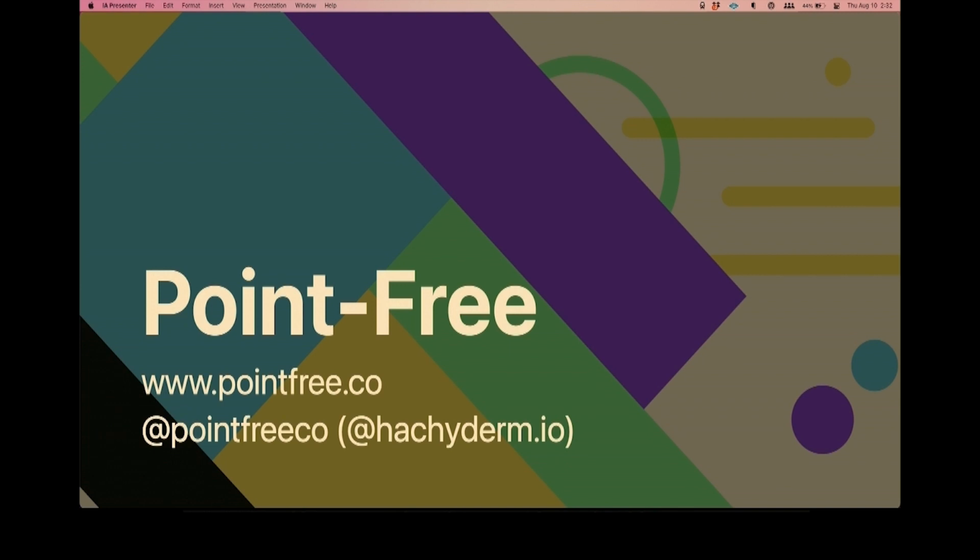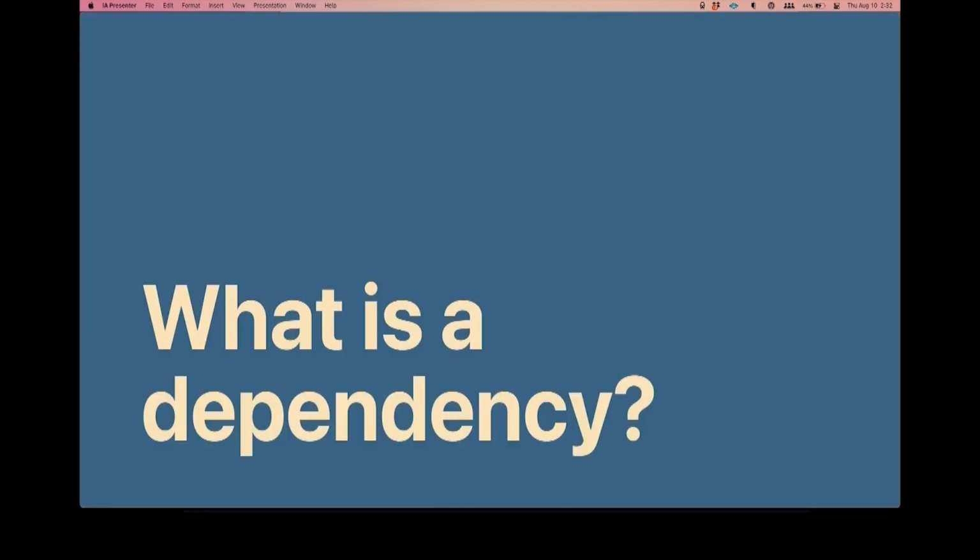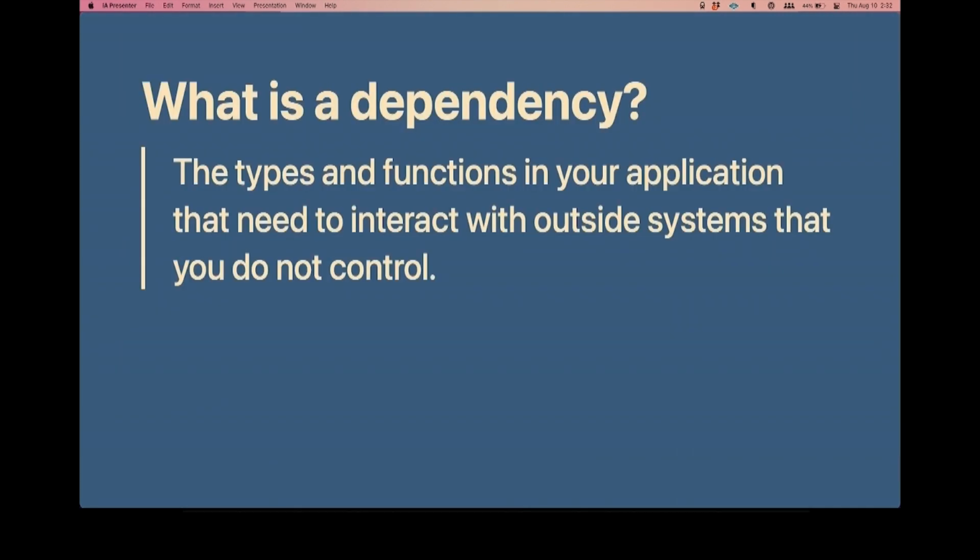But let's really start with the core of it, which is this seemingly simple question: what is a dependency? It's kind of surprisingly tricky to get right. I can't claim to have the most universal definition out there for it, but for the purposes of this talk, it will be the types and functions in your application that need to interact with outside systems that you do not control. Now, it's a little bit nebulous, so let's just look at a whole bunch of examples so that we can get some intuition.